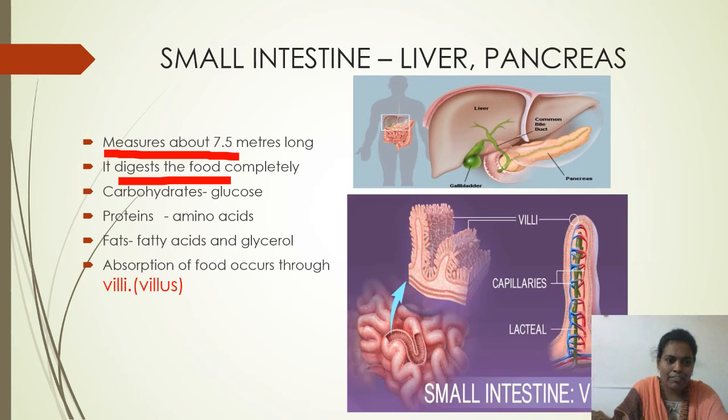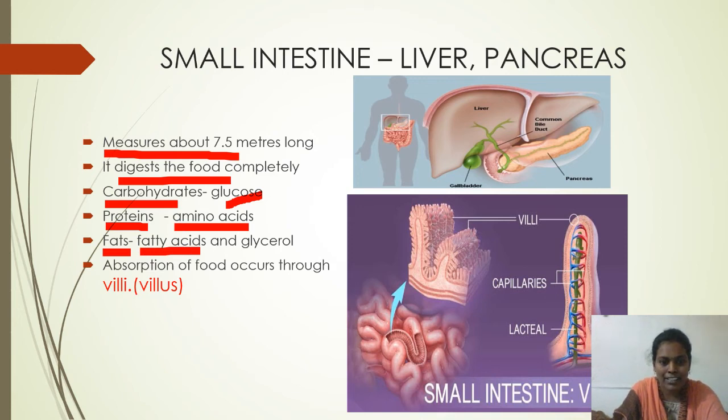For example, carbohydrates are converted into simple substances called glucose. Proteins are converted into simple forms like amino acids. Fats are converted into simple forms like fatty acids and glycerols. That means complete digestion takes place in the small intestine only.